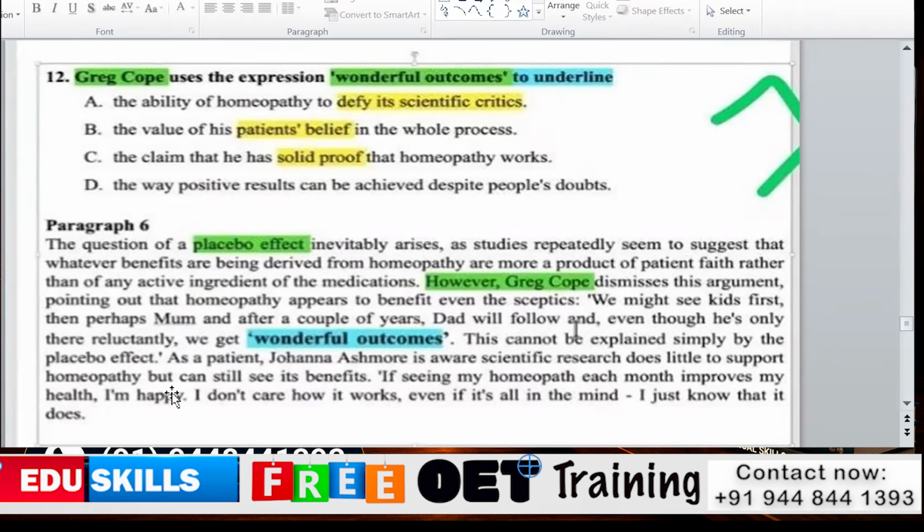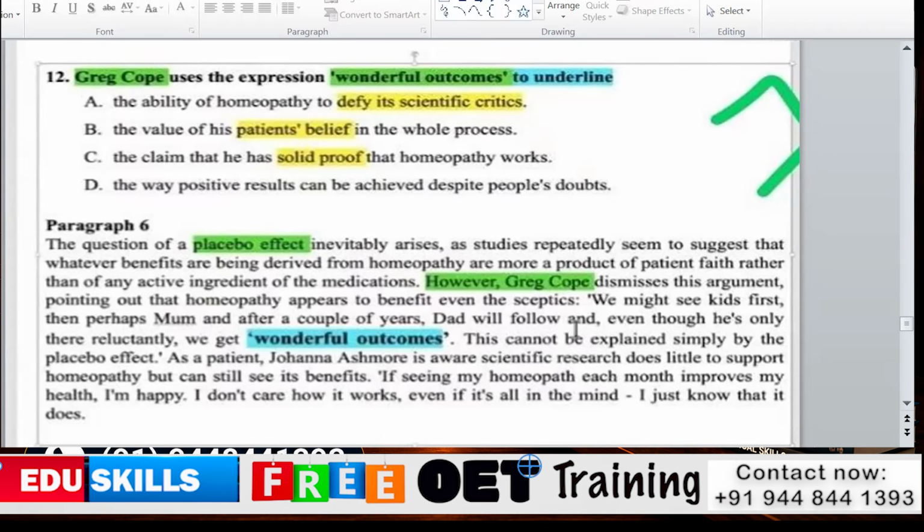Even though he is only reluctant, we get wonderful outcomes. Even though he is only reluctant, we get a wonderful outcome, which means it is positive. The way positive results can be achieved despite people's doubts. That is the paraphrasing of answer D.